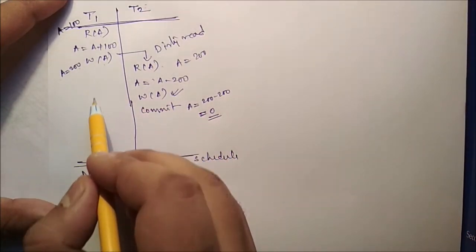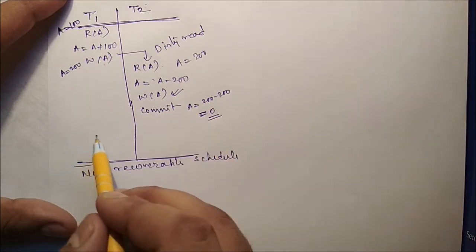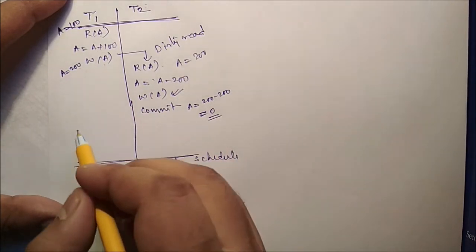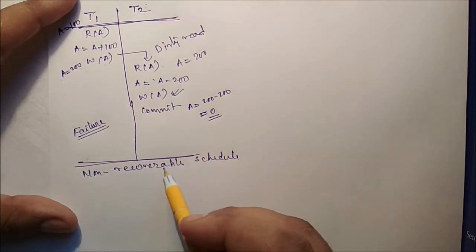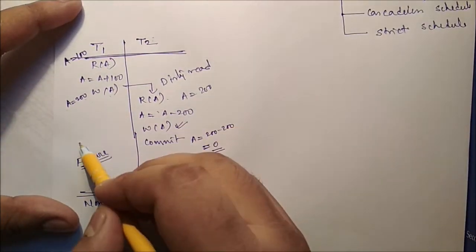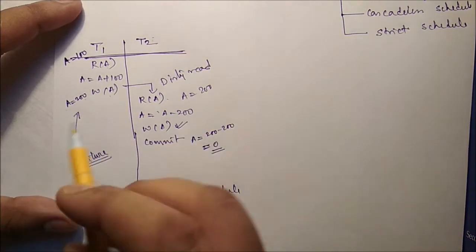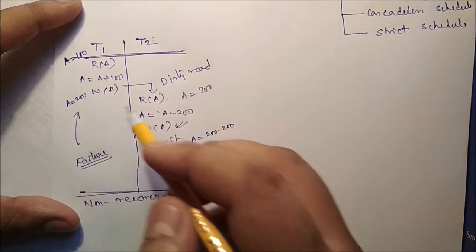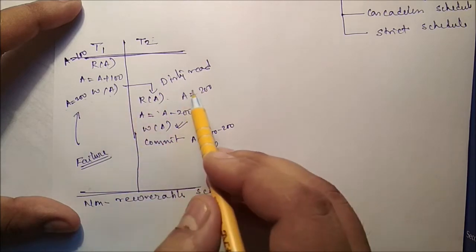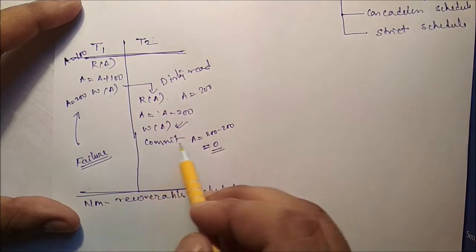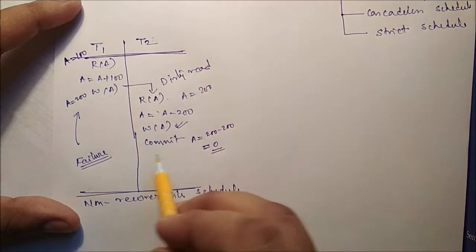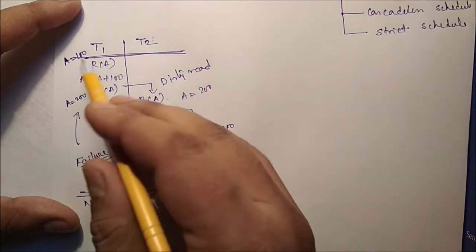Now the commit operation of T1 is not yet executed, and before it executes, a failure occurs due to hardware, software, or power failure. Then we have to roll back this transaction. But T2 has already executed its commit operation, which means we cannot roll back T2, while we have to roll back T1.